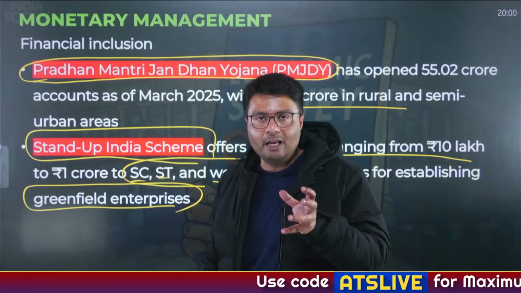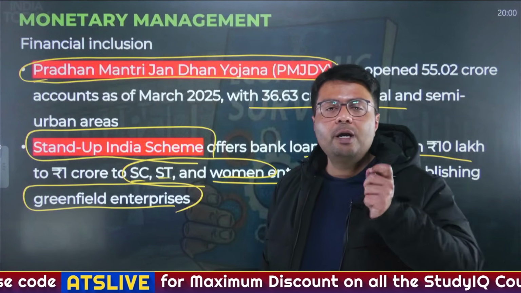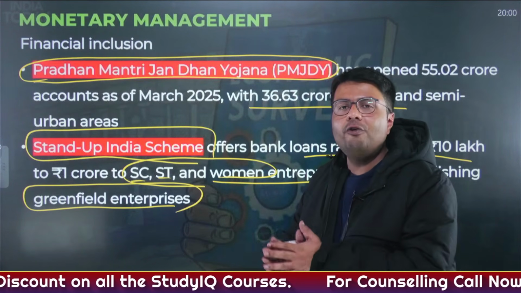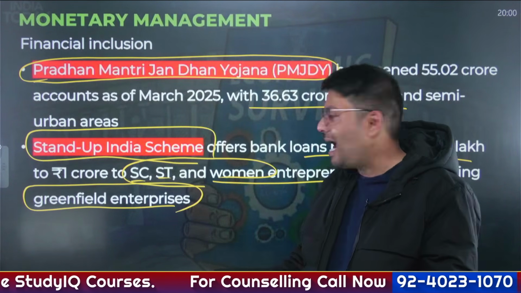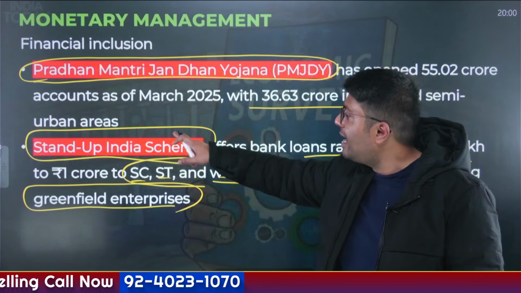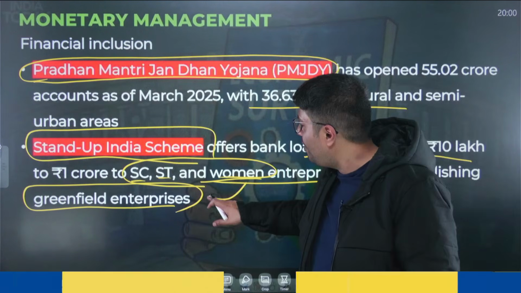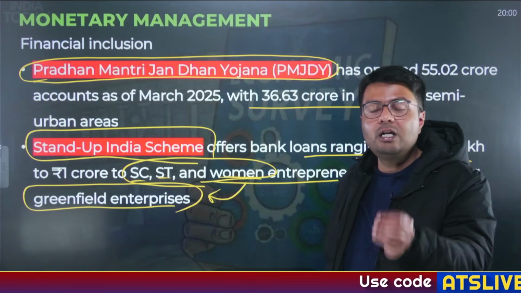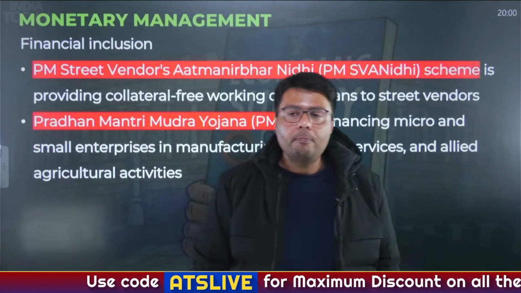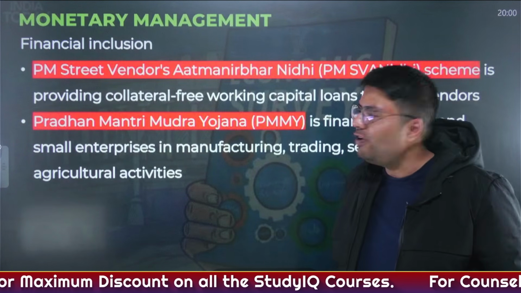Suppose you have a factory and you want to increase the capacity of that factory, that development would be a brownfield development. But if you start making a factory from scratch, from the bare land, that would mean a greenfield enterprise. So any entrepreneur would get a loan under Stand Up India if they belong to one of these sections and want to set up an all new company from scratch. Understood? Now there are two more important schemes that highlight why the government is so serious about financial inclusion.